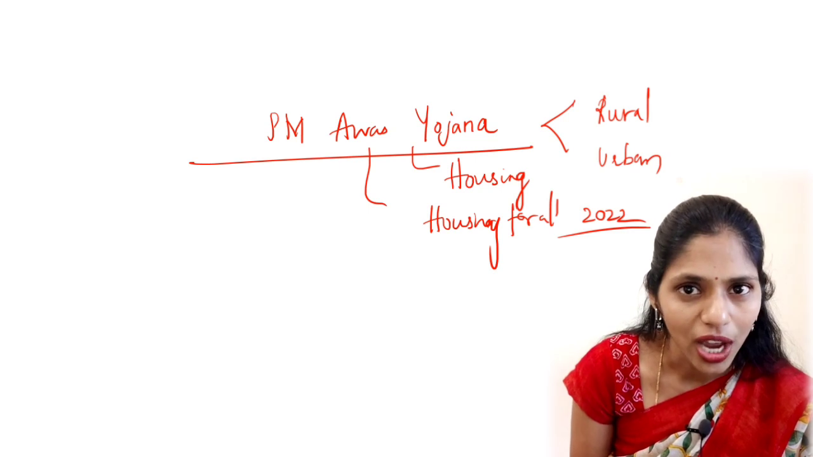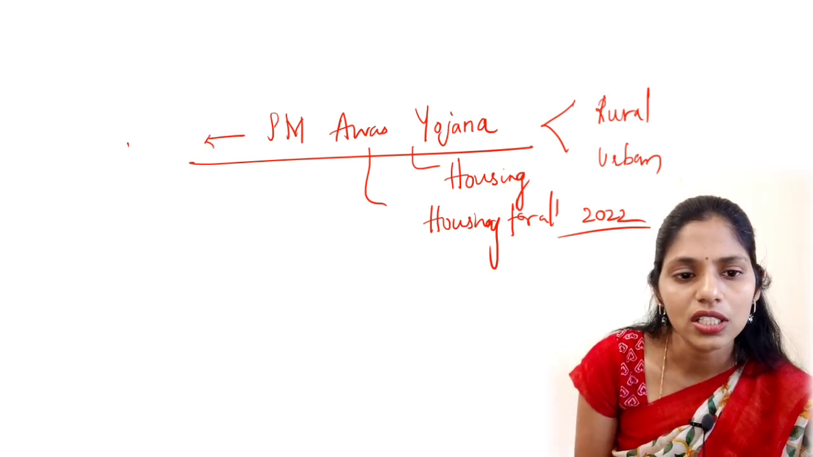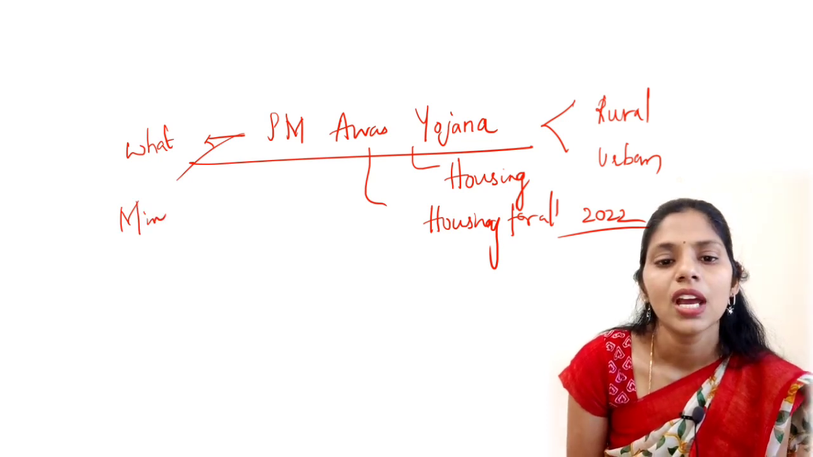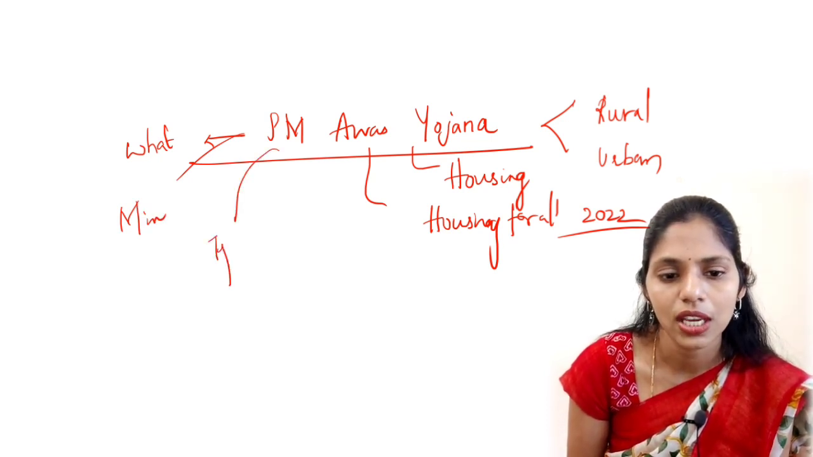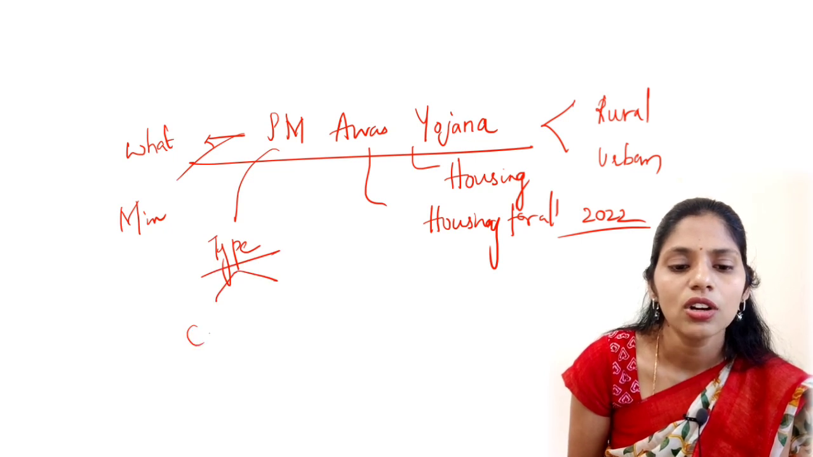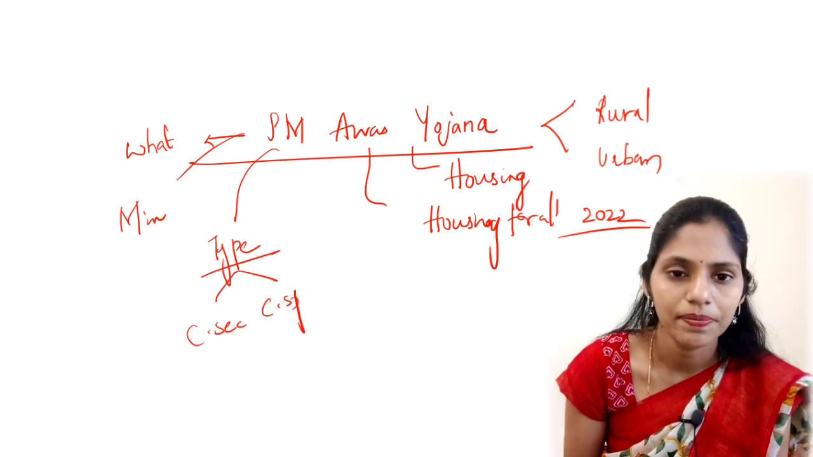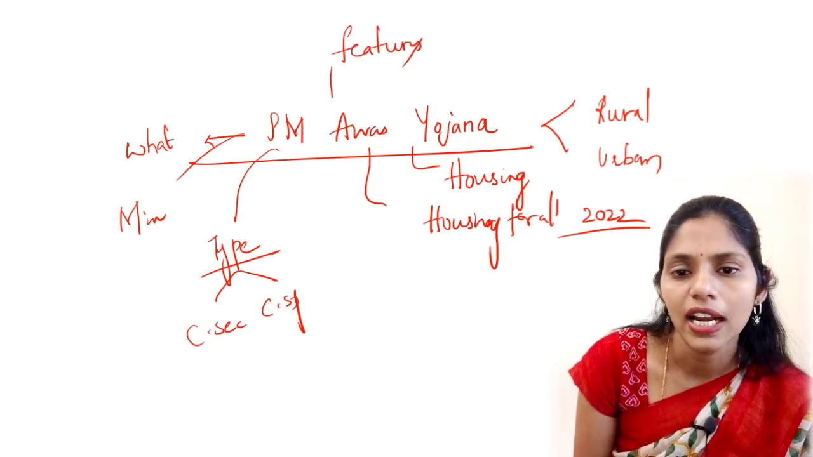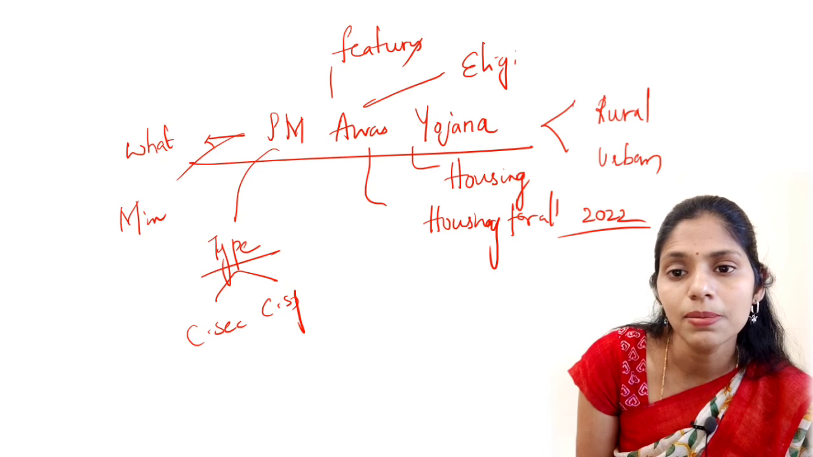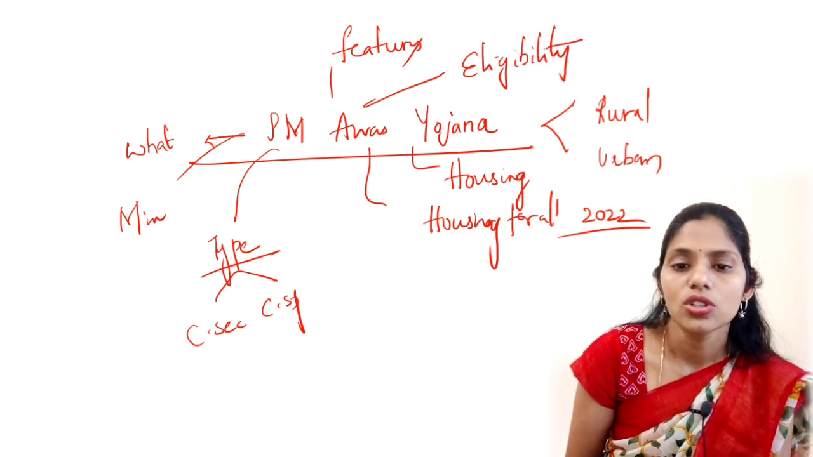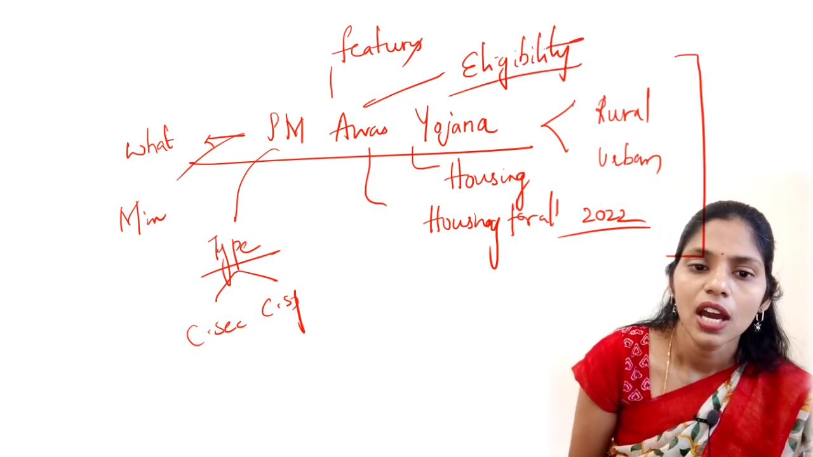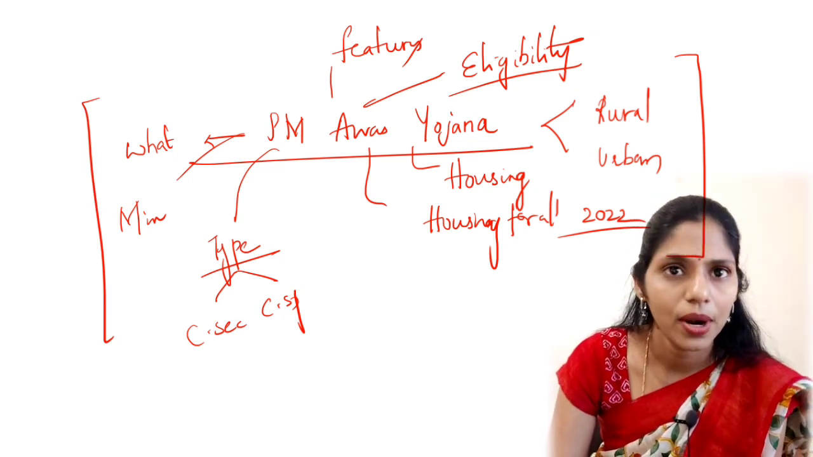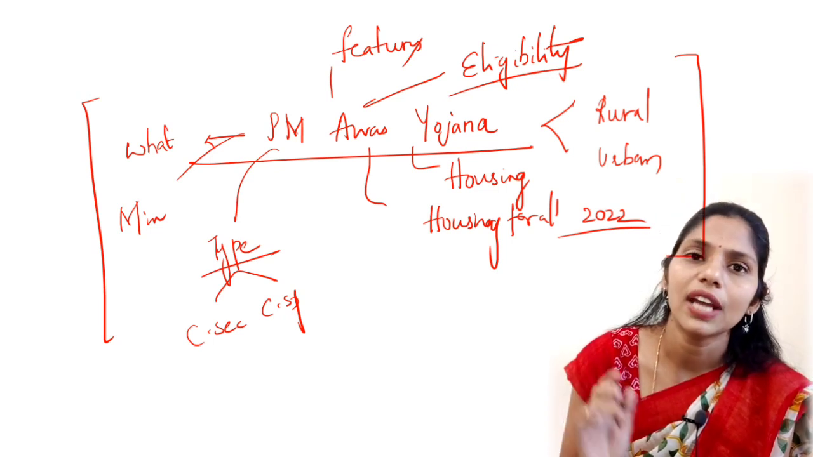So what are the dimensions that you have to see? You have to see what this scheme is about and which ministry is handling this scheme, and you have to see which type of scheme it is, whether it is a central sector or centrally sponsored scheme. You have to see what the important features are, and even the eligibility criteria for this scheme. So all these are very important, and whenever you are seeing any scheme in news, you can expect a question in your prelims from this perspective, and these are the dimensions.